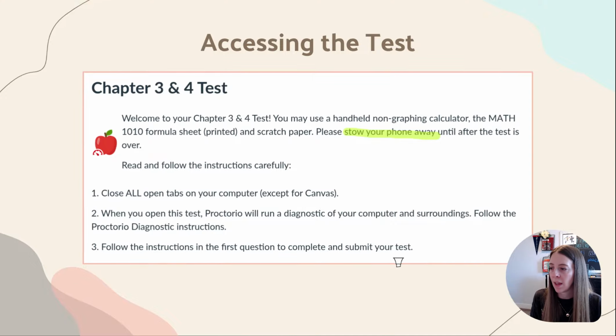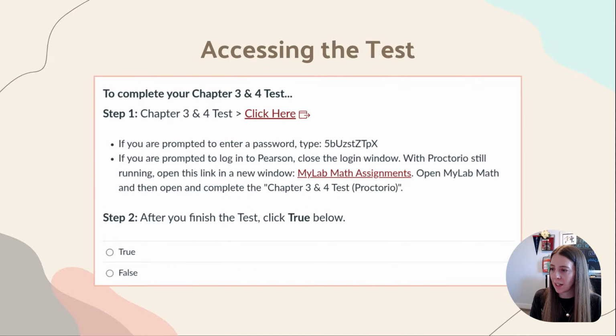After you do that, you start the assignment and it takes you to this question right here. On step number 1, there's a link to click and open the test. It should take you directly to the test, but for many students, it wasn't working. If it doesn't take you directly to the test and instead prompts you to enter a password, the password is right here.